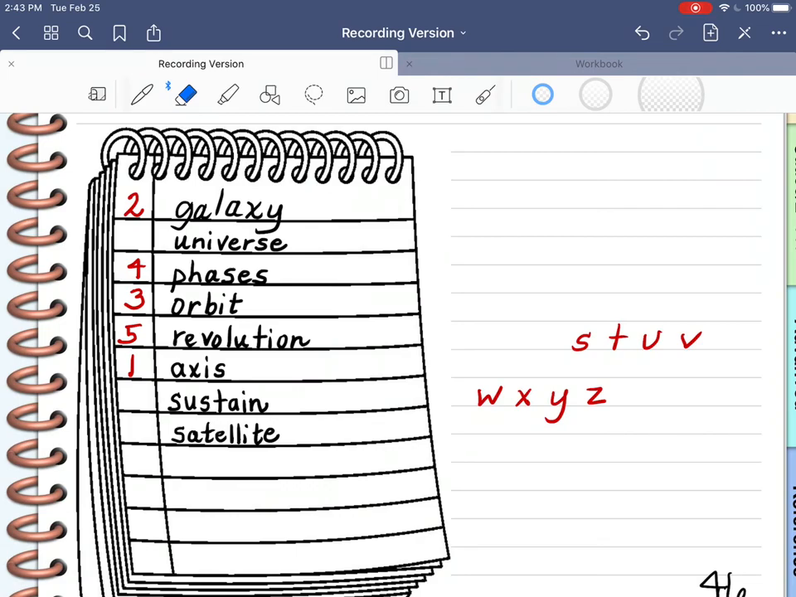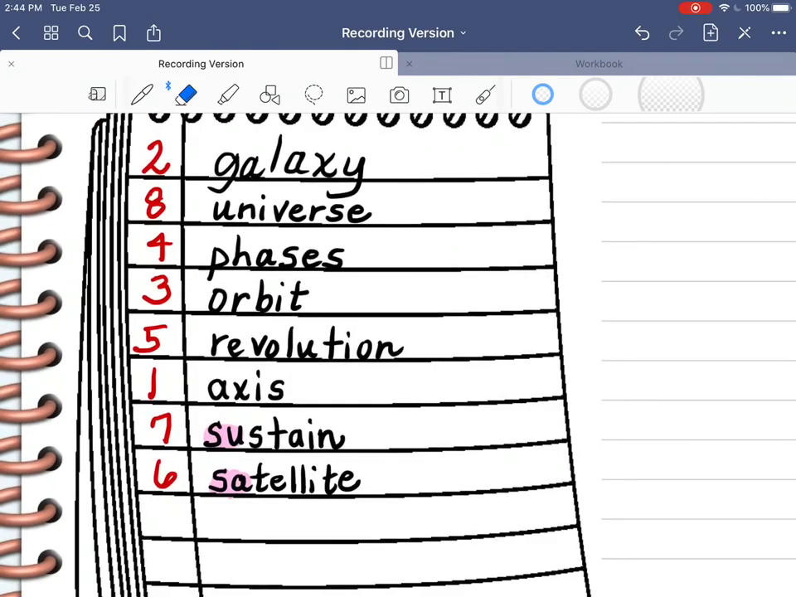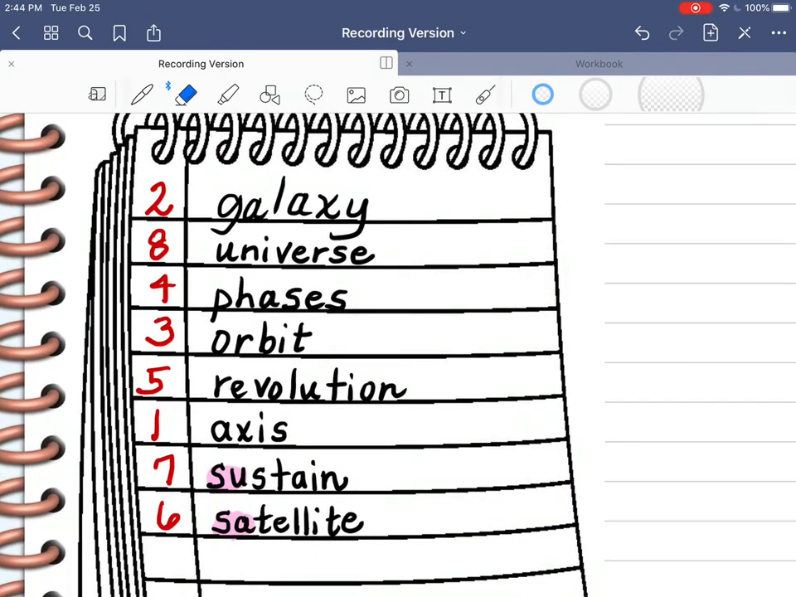We have 2 S words. We have SU in sustain and SA in satellite. So A comes before U in the alphabet. This is 6, this is 7, and this one would be 8. So I'm finished with my alphabet, and there is my ordered list of words. I am going to stop the video, and then in the next one we will define these words.